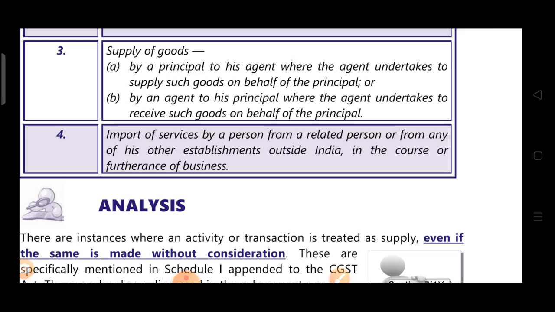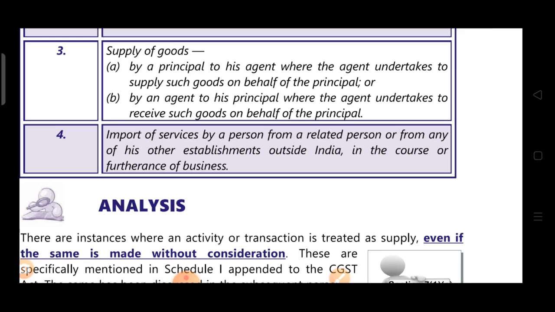It's given import of service by a person from a related person or from any of his other establishment outside India. Means service is imported from a related person, or from any other establishment outside India, and that import of service is in the course of furtherance of business. It's not given here "whether or not" in the course of furtherance of business. It is given in the course of furtherance of business. Means service should be imported. Second condition is that it should be imported from a related person or from any of his other establishment outside India, and it should be in the course of furtherance of business. So if this service is made, even without consideration, then it falls under Schedule 1 and it will be termed as supply.